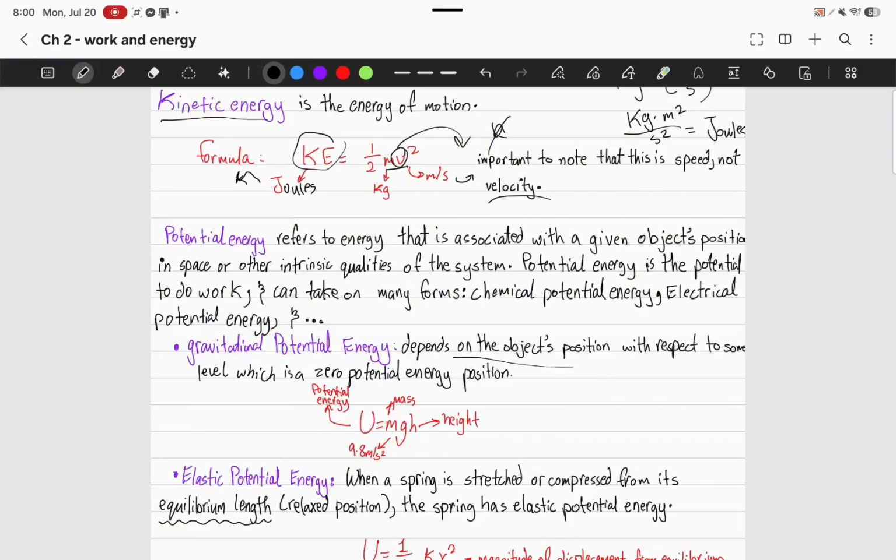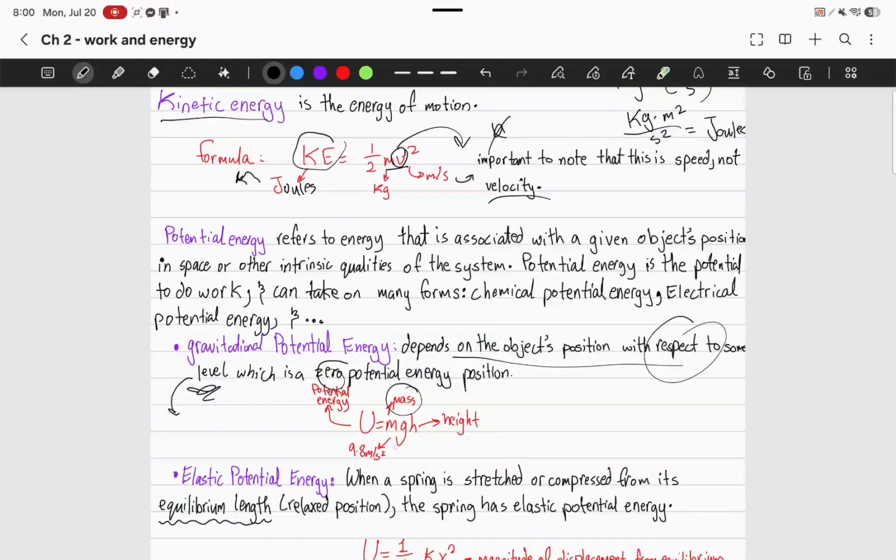And that means that it depends on the object's position with respect to some level. And that would be the concrete, the grass, it depends. Which is a zero potential energy. Like that, it has zero potential energy. There's no more pull bringing it down. And the formula is U equals mgh.